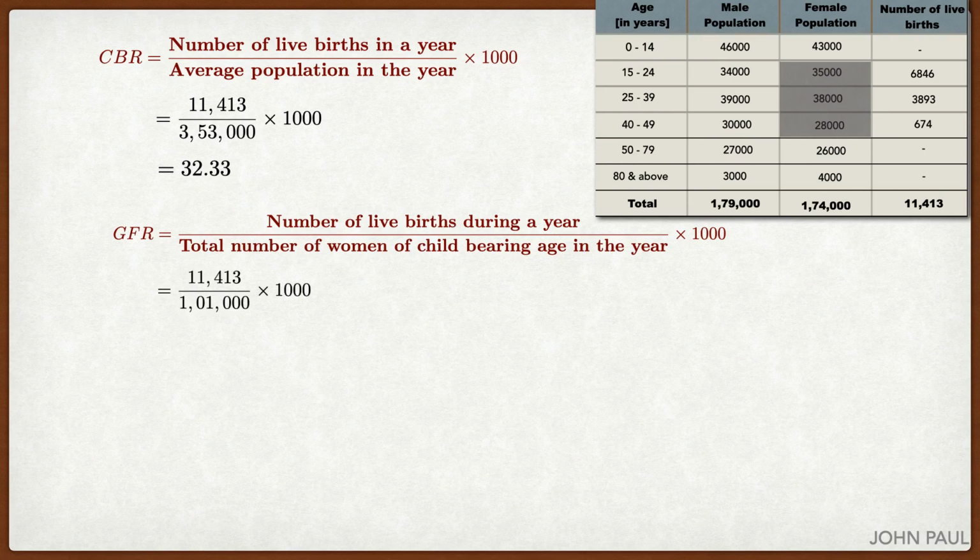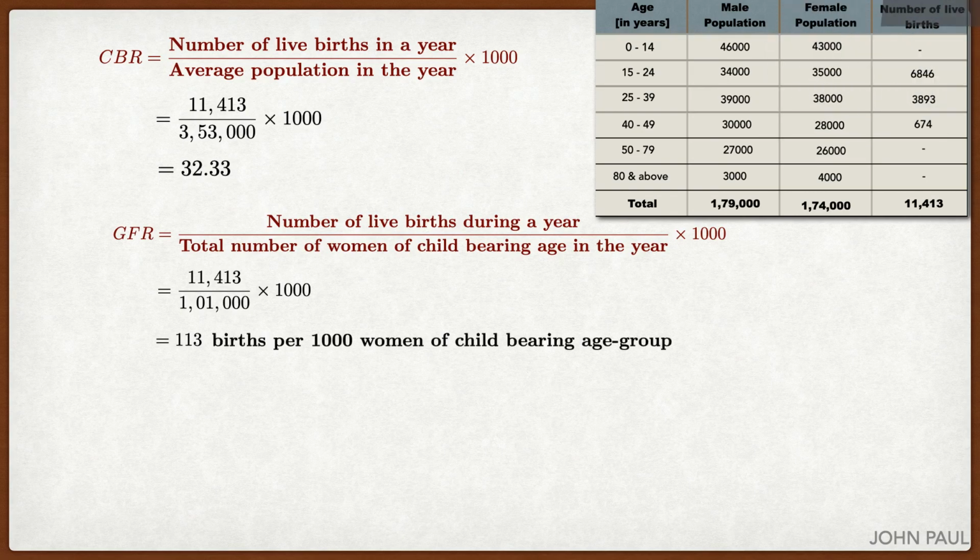11,413 divided by the female population between 15 to 49. If we add this highlighted one, we are getting 1,01,000. Then by simplifying, GFR equal to 113 births per 1000 women of childbearing age.